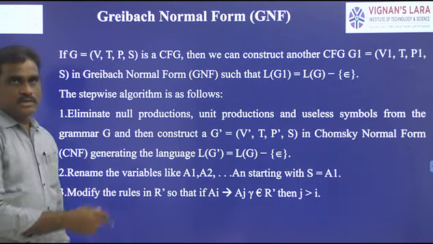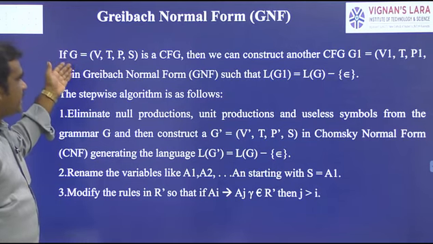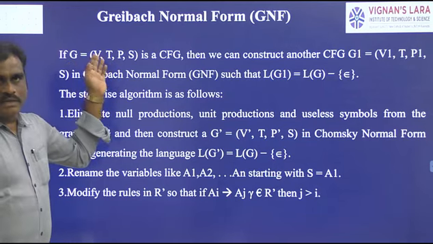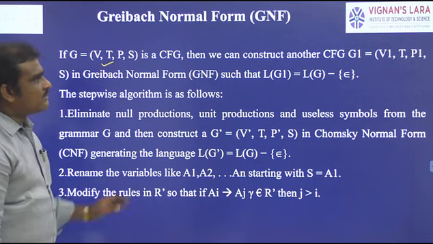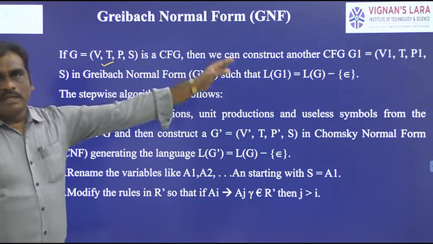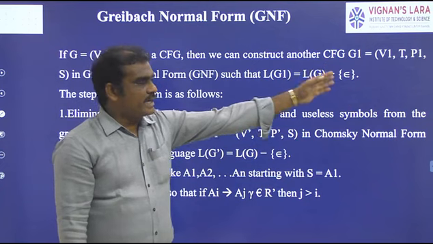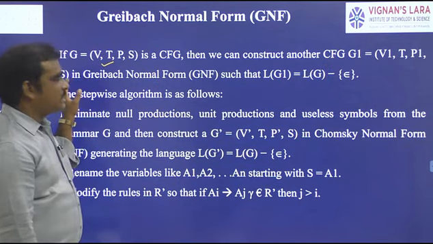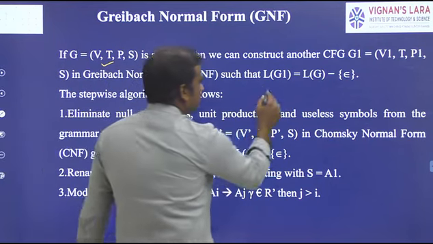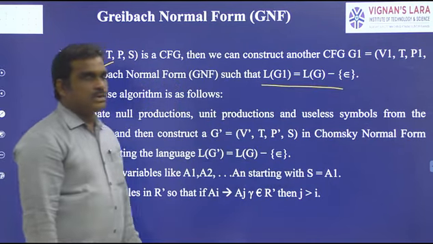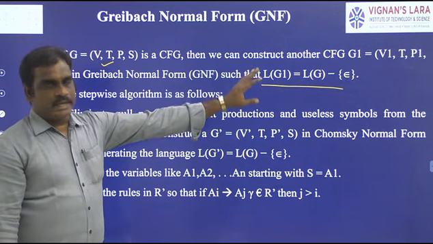And this is the process. So first one, let G equal to VTPS is a context-free grammar. So this is the given context-free grammar. Now we have to convert this context-free grammar into GNF. So here the GNF tuples are V1, T, P1, S, in Greibach normal form. So finally the result is like this: L of G1 equal to L of G minus epsilon. So we have to prove like this.